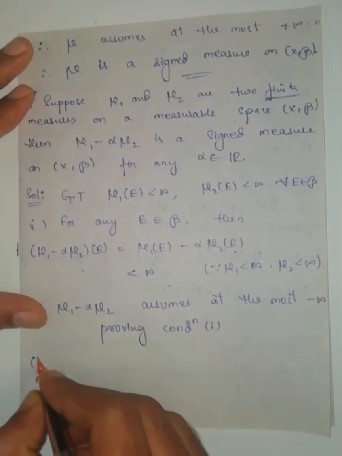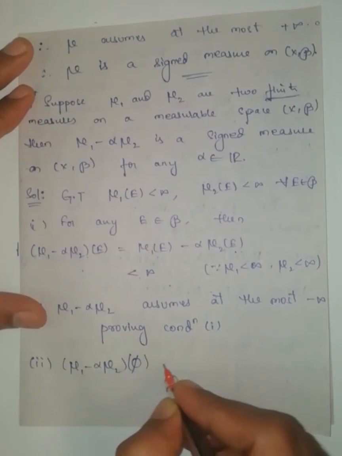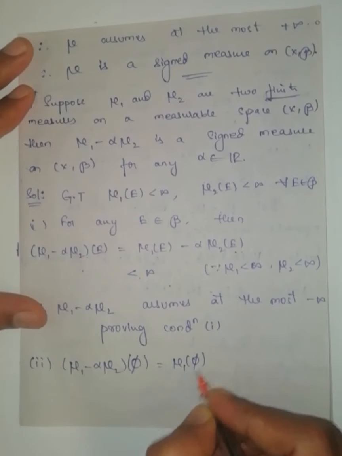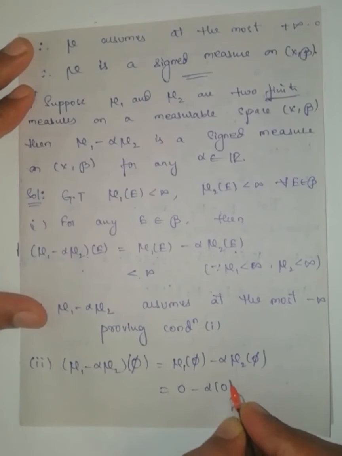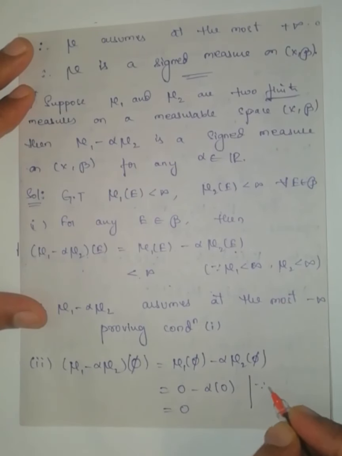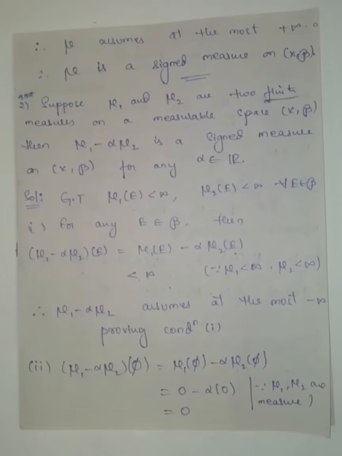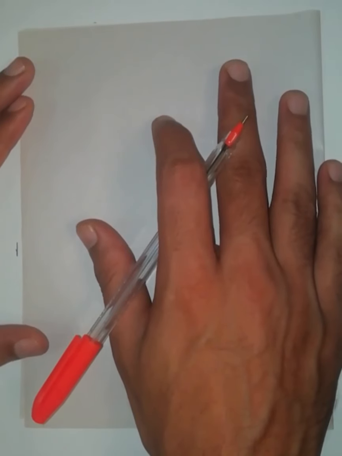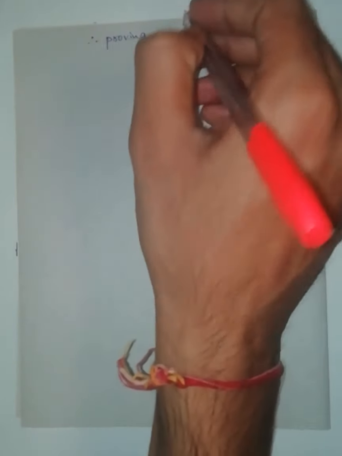Now second condition, mu1 minus alpha mu2 of phi can be written as mu1 of phi minus alpha mu2 of phi, which is equal to 0 minus alpha into 0, which is equal to 0. Since mu1, mu2 are measures, therefore from the condition that the measure of an empty set is 0, this proves condition 2.